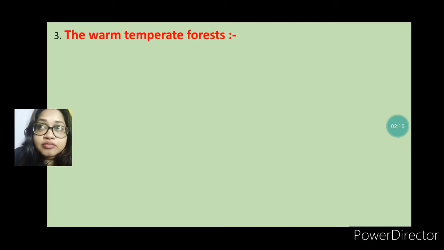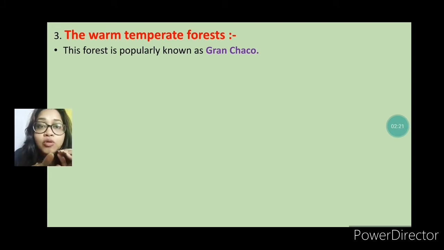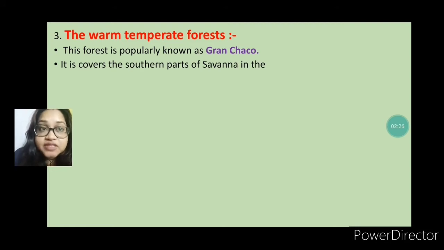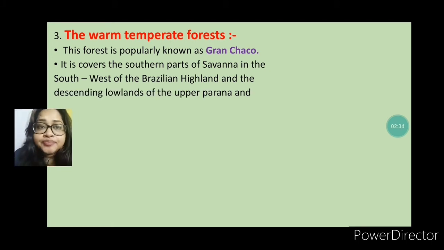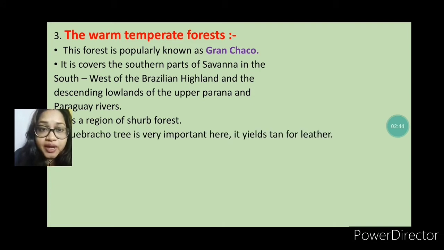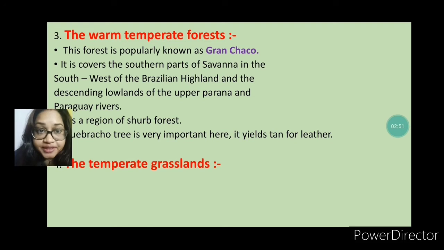Next, number three, that is the warm temperate forest. This forest is known as Gran Chaco. It covers the southern part of the savanna in the southwest of the Brazilian highland and the descending lowland of the upper Parana and the Paraguay river. In these regions you can find the quebracho forest. The trees are very important here, as they are used for making tannin for leather.